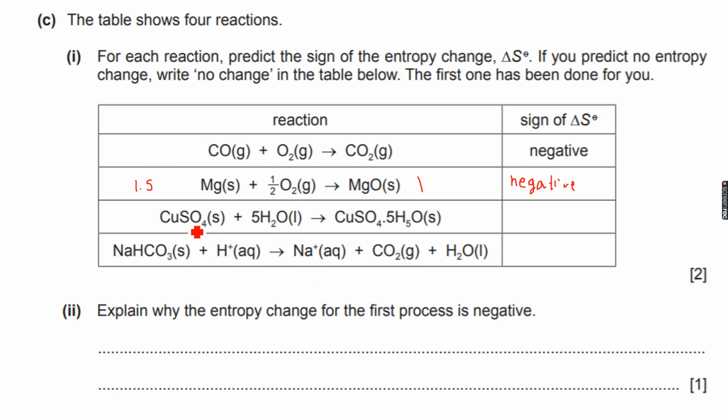The second reaction, calcium sulfate solid plus 5H2O liquid gives me hydrated calcium sulfate, which is CaSO4.5H2O, a solid. So in total we have 6 moles on the reactant side, and we have 1 mole on the product side. So since the number of moles is decreasing from reactants to products, the disorder is decreasing and hence the entropy is decreasing. So the entropy change will be negative.